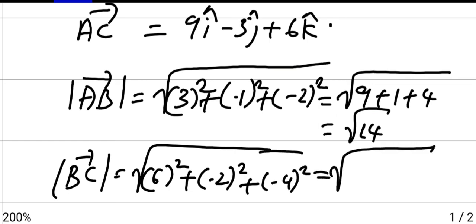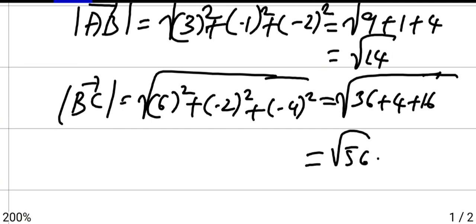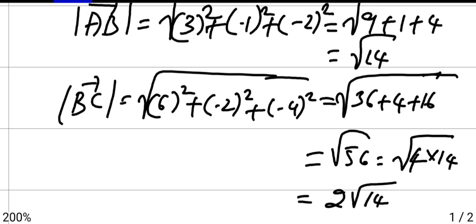So it will be 36 plus 4 plus 16, which is 56. 56 can be written as 4 into 14. The 4 comes out, so it becomes 2 root 14.